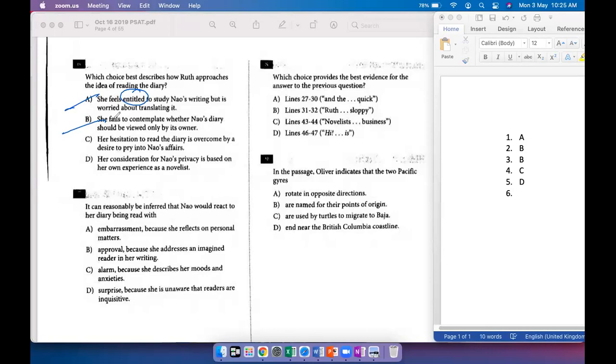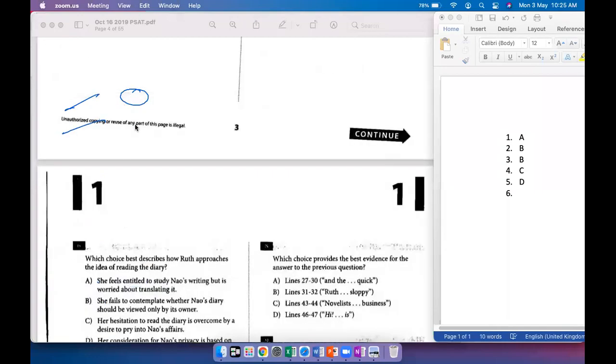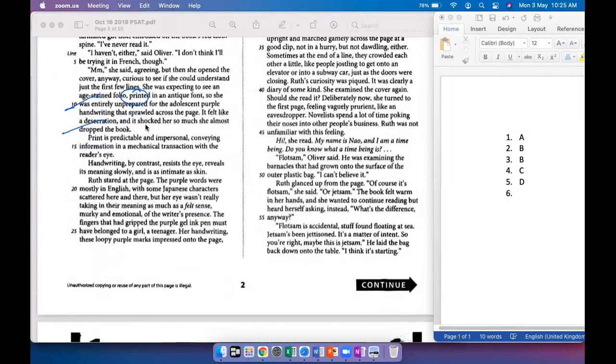I don't know if it is prying into her affairs. It's not that she knows Nao and it's not about prying into her affairs. It's more to do with, we know that she's a novelist. We know that she's aspiring to be a novelist, at least. We know that because it says there, right? Let's go back and read this. This is where it says it. Novelists spend a lot of time poking their noses into other people's business.